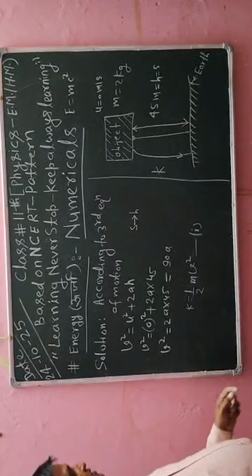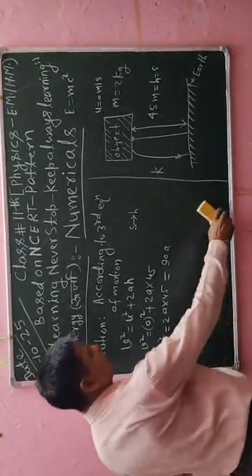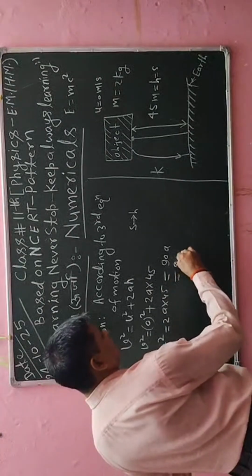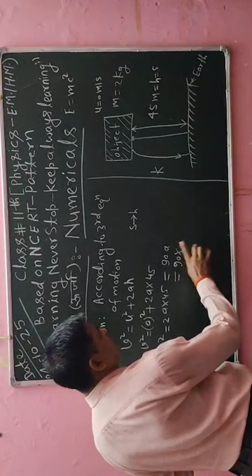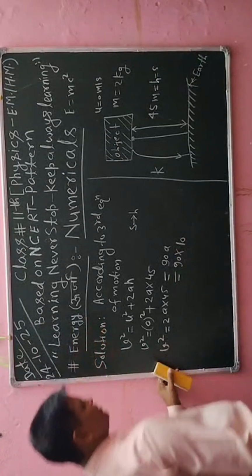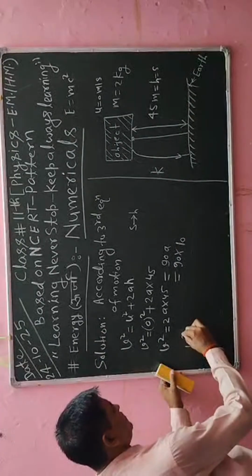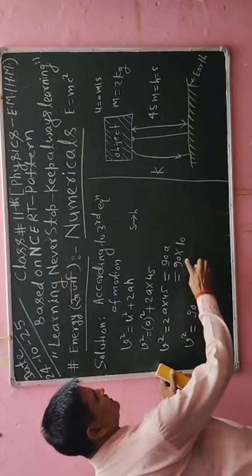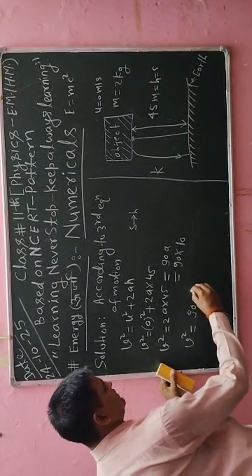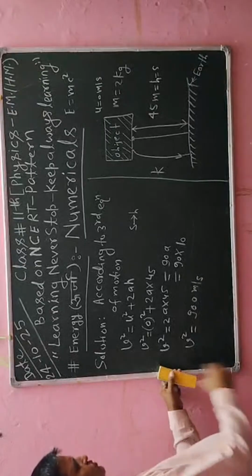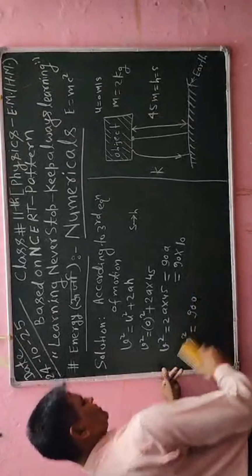So I can write v square which is equal to 90 into 10, that will be 900 meter square per second square.